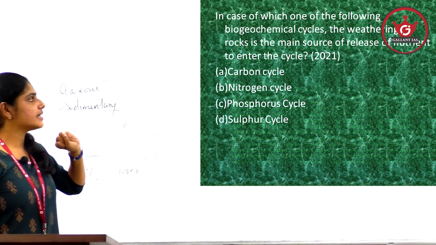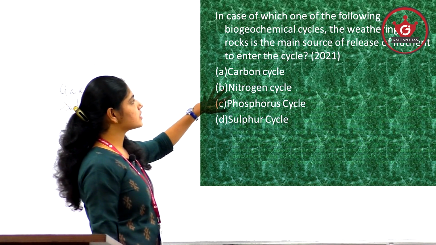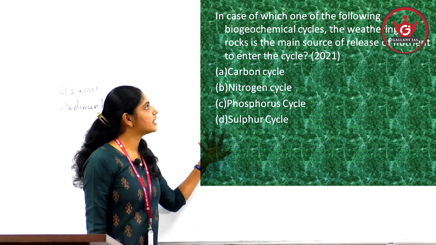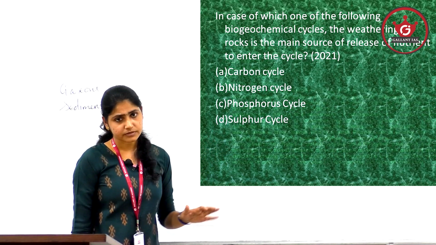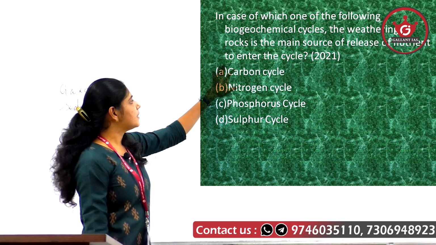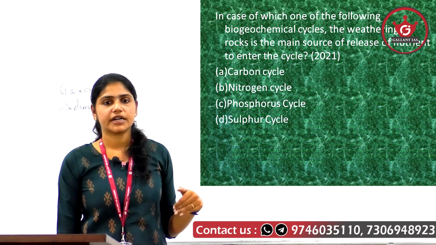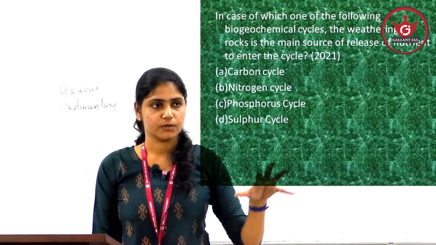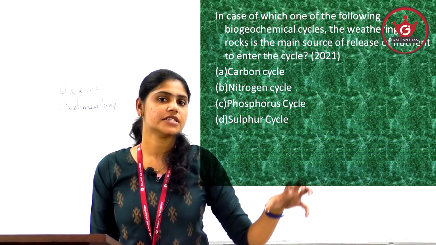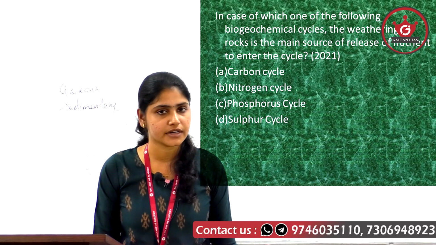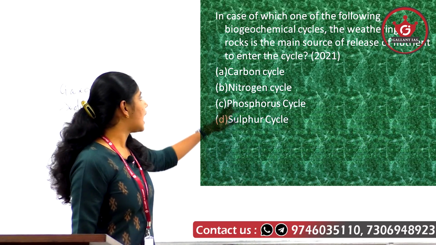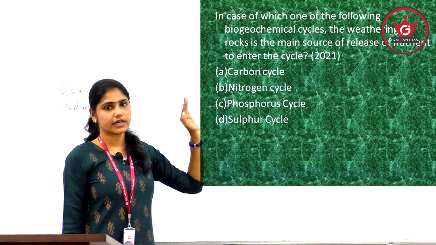So here the question is, the weathering of rocks is the main source of release of nutrients to enter the cycle. With regard to weathering of rocks, the carbon cycle and nitrogen cycle do not come under the sedimentary cycle. If weathering of rock is the main source of nutrient, then definitely that will come under the sedimentary cycle, right? So carbon and nitrogen, you can eliminate.